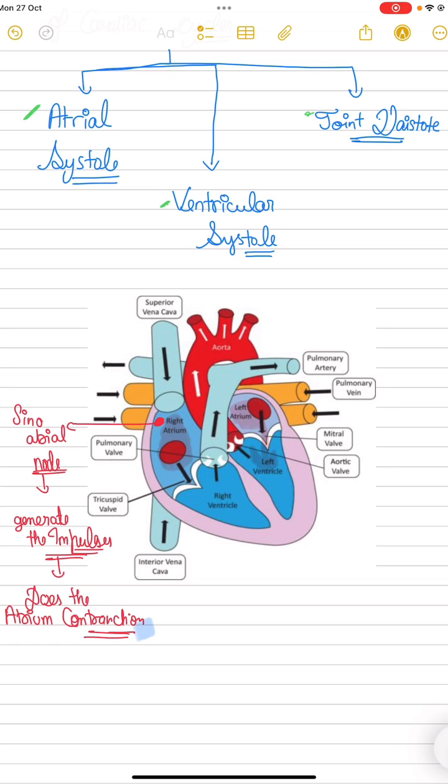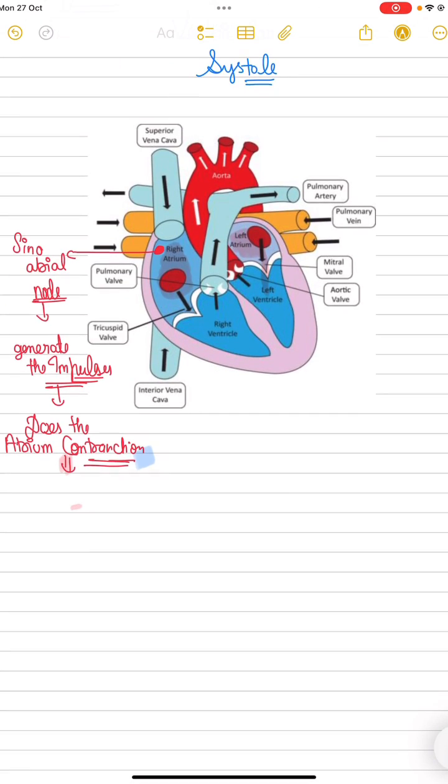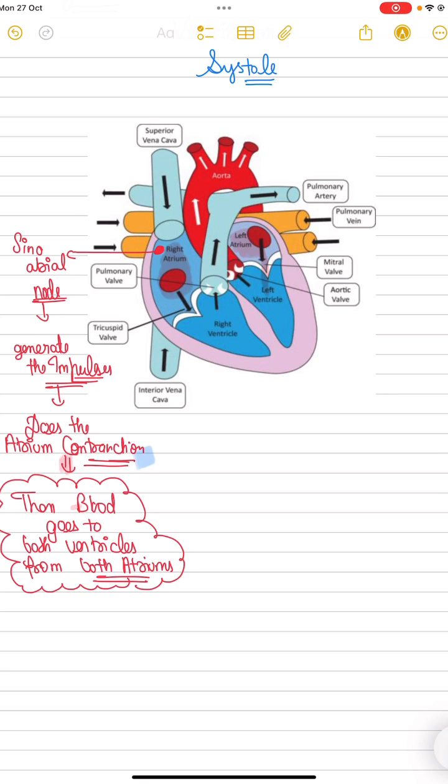So what actually happens is that both atria contract and the blood goes from the right and left atrium to both ventricles through the valves. Then the blood goes to both ventricles from both atria. This is what actually happens.